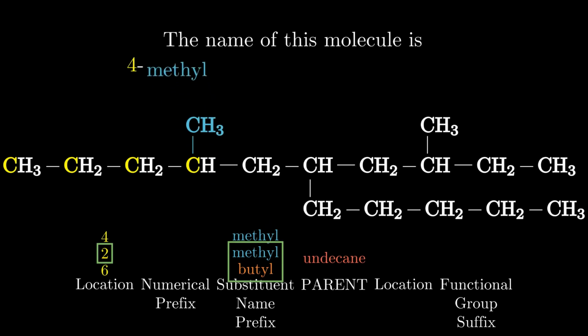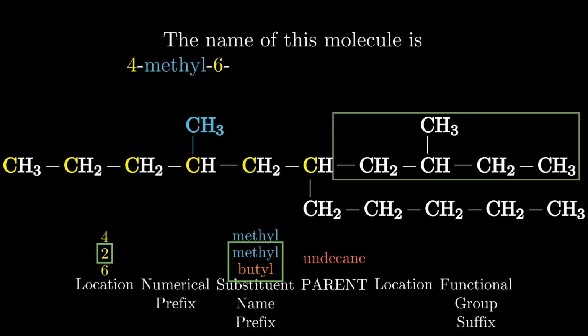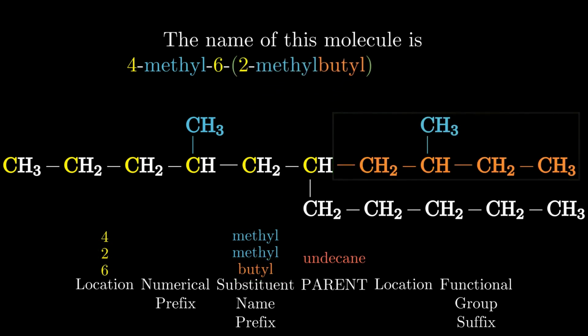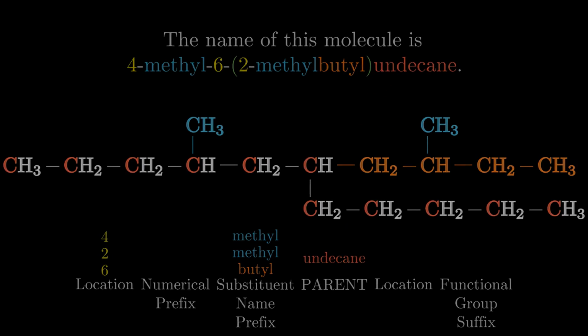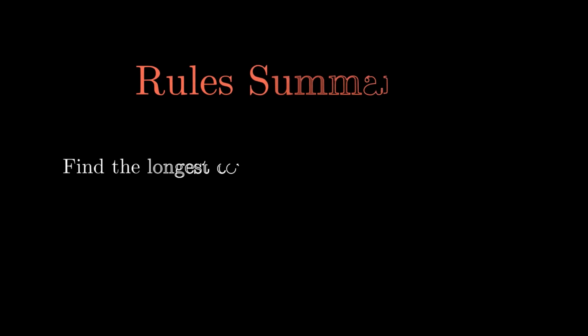Once you have everything identified, putting the name together is the same as all the others. However, when you reach the small chain, you put it inside parentheses. The full name for this molecule is 4-methyl-6-(2-methylbutyl)undecane.